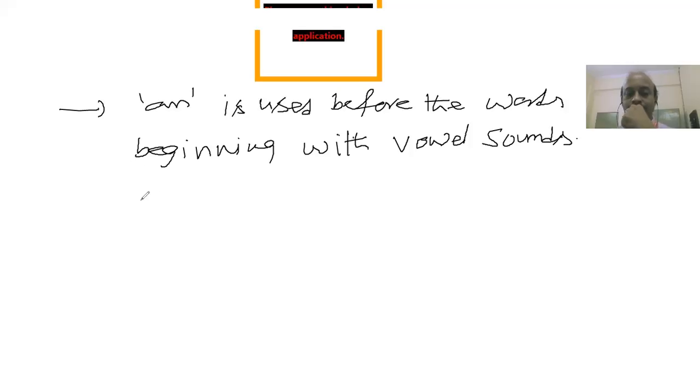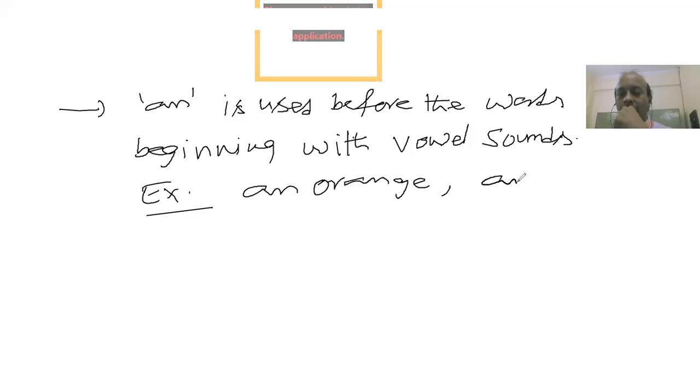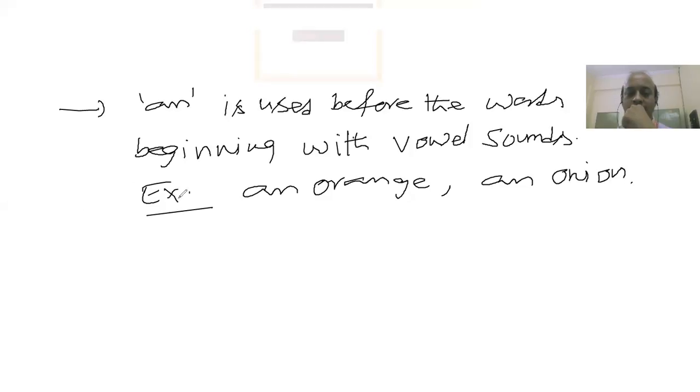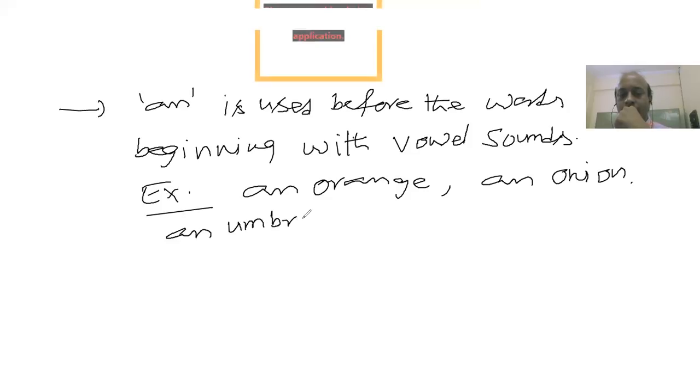For example, an orange, an onion, an umbrella, an elephant.